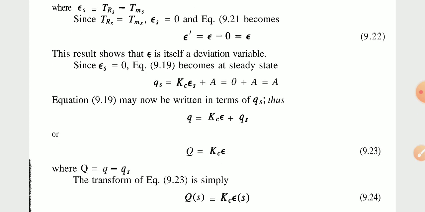This results so that E is itself a deviation variable. So since ES is equal to 0, equation 9.19 becomes the steady state. Okay, QS is equal to KCES plus A, which is equal to 0 plus A, equal to A. Equation 9.19 may be written in terms of QS. Thus Q is equal to KCE plus QS. Q is equal to KCE.